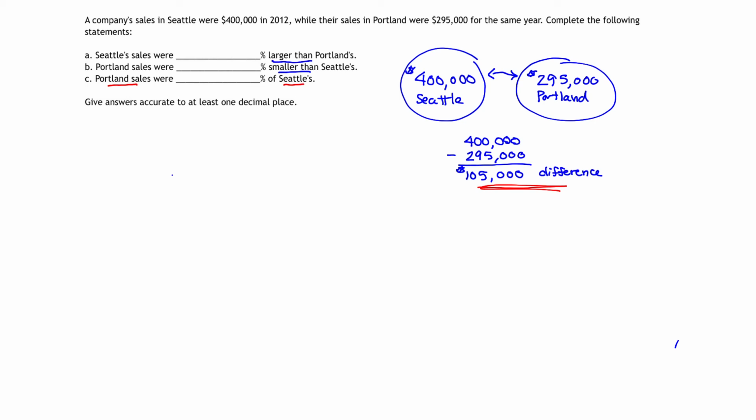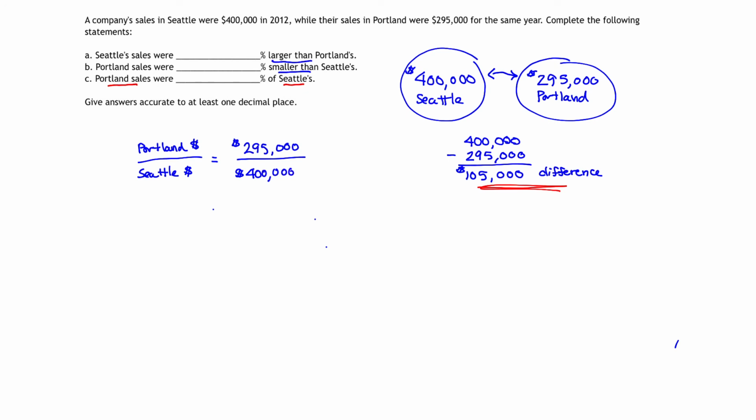Portland's is going to go in the numerator. Seattle's is going to go in the denominator. Portland sales as a percentage of Seattle sales can be written as a fraction where the Portland value's on top, namely $295,000, and Seattle's total sales, $400,000, goes in the denominator.